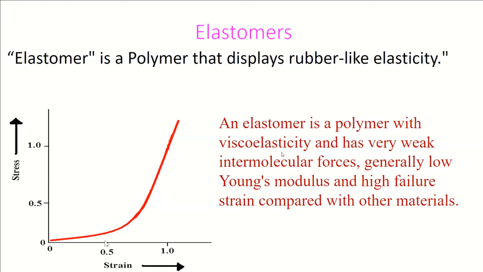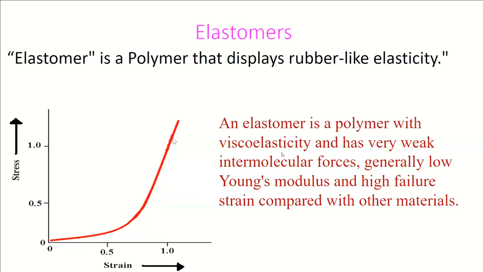An elastomer is a polymer with viscoelasticity and very weak intermolecular forces, generally low Young's modulus and high failure strain. You must have come across lycra yarn. We call it spandex, its commercial name. The material is polyurethane, which is nothing but elastomeric material.